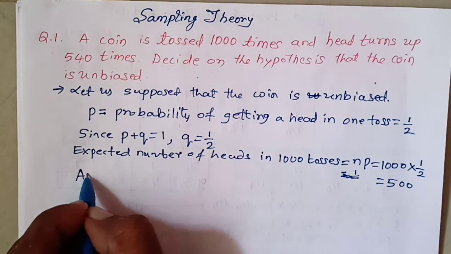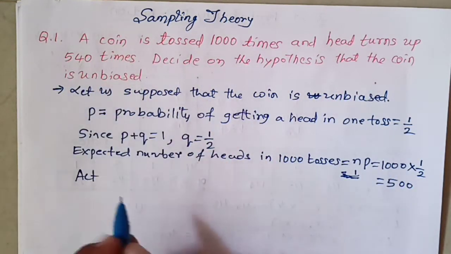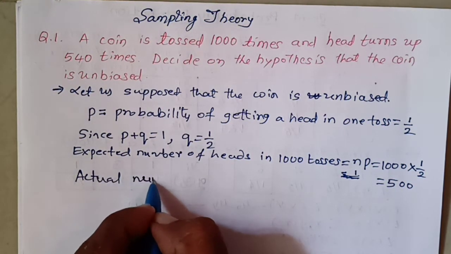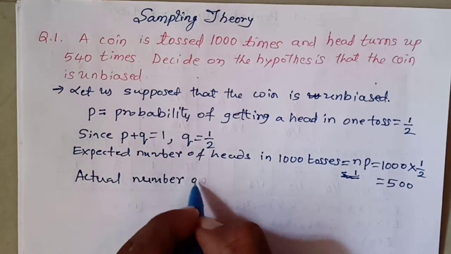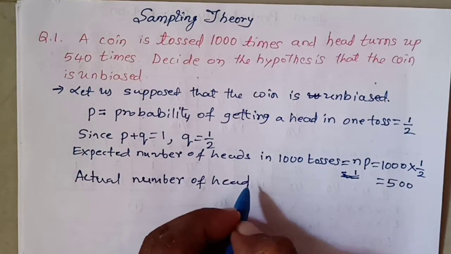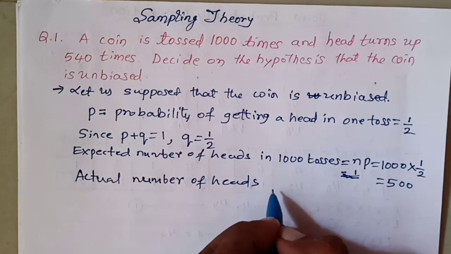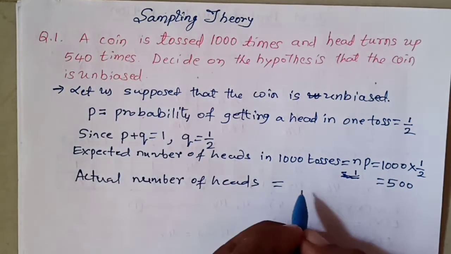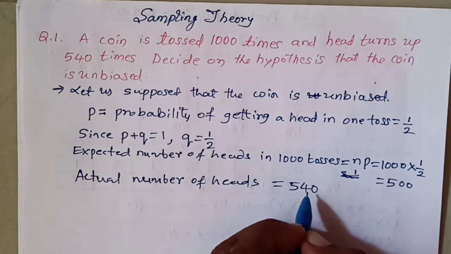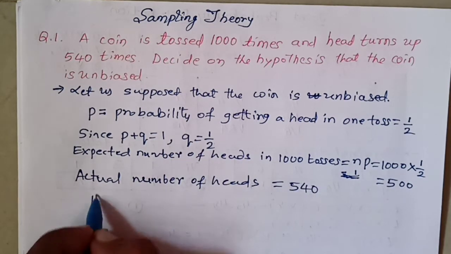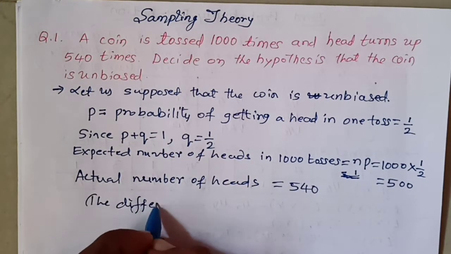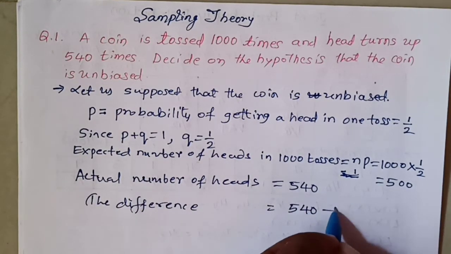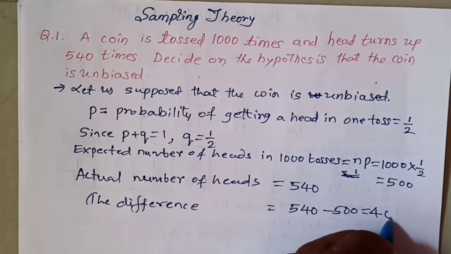The actual number of heads is given in the question. Find the actual number of heads. It is equal to 540. Next, the difference. The difference is equal to 540 minus 500. So it is equal to 40.